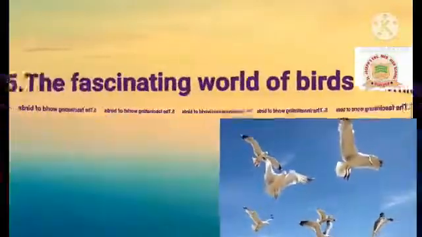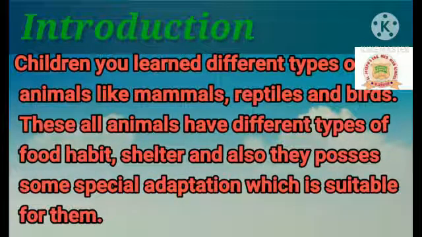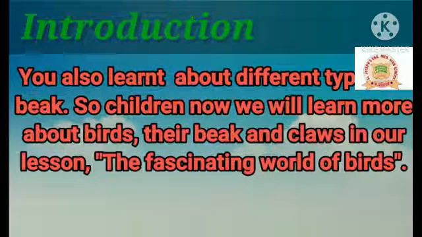First of all, I read the introduction. Children, you learned the different types of animals like mammals, reptiles and birds. These animals have different types of food habits and shelter, and they also possess some special adaptations which are suitable for them. You also learned about different types of beaks. So children, now we will learn more about birds, their beaks and claws in our lesson. Now open your textbook and see whatever I read. First I read some paragraphs, then I explain.